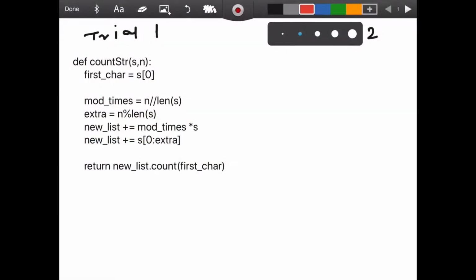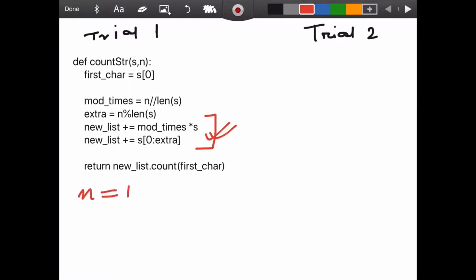If you see on the left, this was our original solution. I will just highlight why exactly that memory error issue showed up. It is because of this portion. The reason is, for a small value of n, say it was 10, my mod times was around 1 and my extra was equal to 4. So basically it was 6 times 1 plus 4. This I have already explained in my previous video.